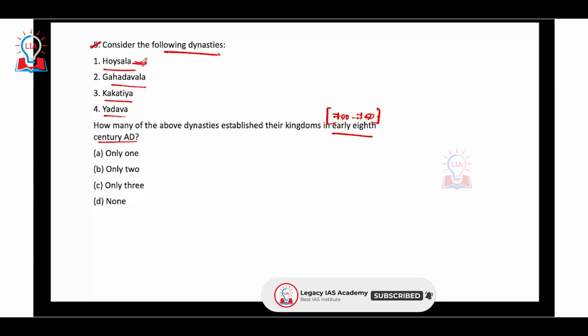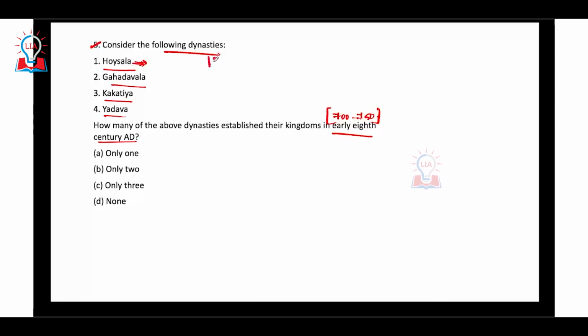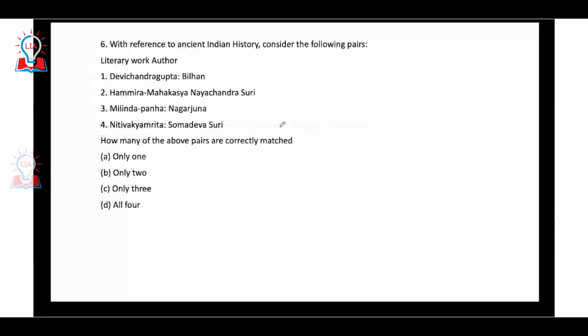So Hoysalas, if it declined and gave rise to the Vijayanagara Empire, which started their rule in the year 1336. So Hoysalas cannot be. Okay, and all these three dynasties, Gahadavala, Kakatiya and Yadavas, flourished between the 12th century to 13th century. Okay, Gahadavala was also an option in the 2022 prelims examination. So if you would have done previous year's questions, you should know about Gahadavalas going forward. So all these three dynasties ruled between the 11th to 13th century, which means the correct answer is none. None of these dynasties established their kingdom in the early 8th century AD.